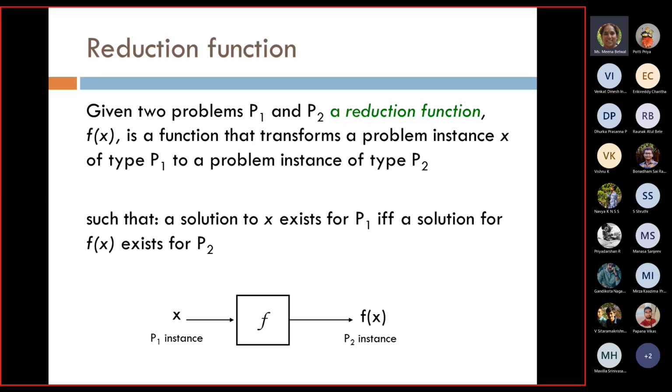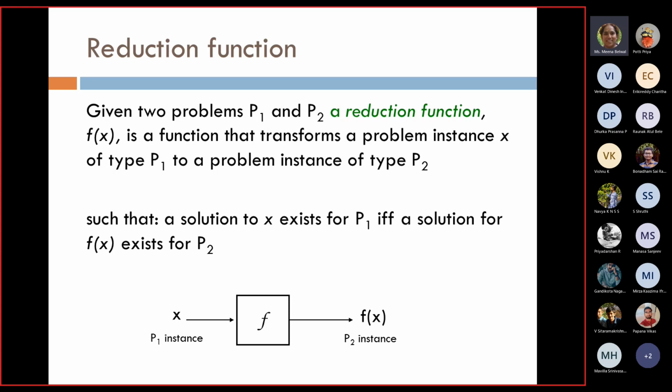For example, I will say that Hamiltonian cycle is an NP hard problem. When do I say that? When any other NP complete problem or any other NP problem can be reduced to the Hamiltonian cycle problem, then I say that it is NP hard.